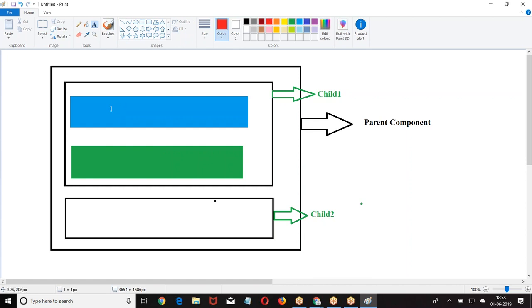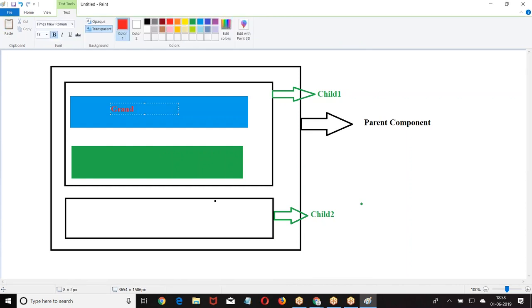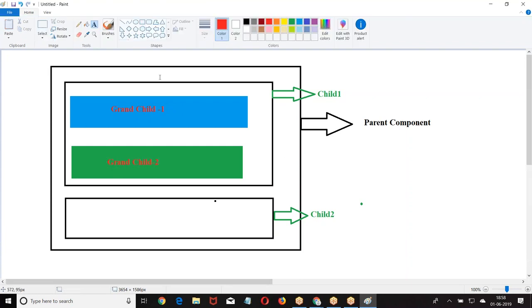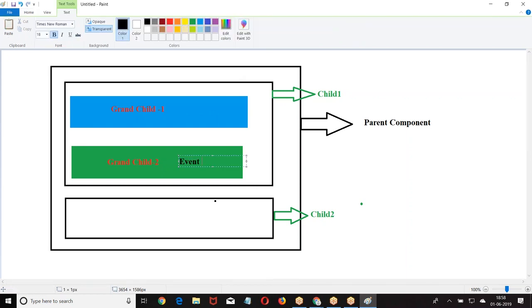This is the grandchild. Now, when an event occurs on child 2, who can handle it? If an event occurs on the child, who wants to handle it? The child can handle it, the parent can handle it.